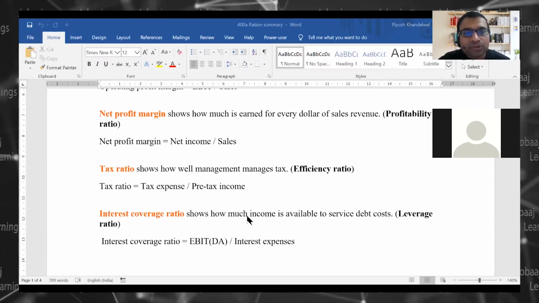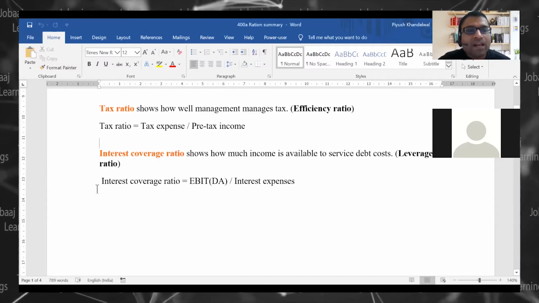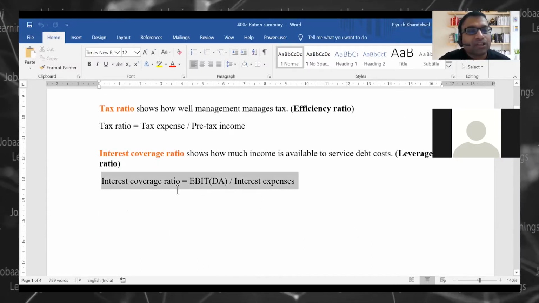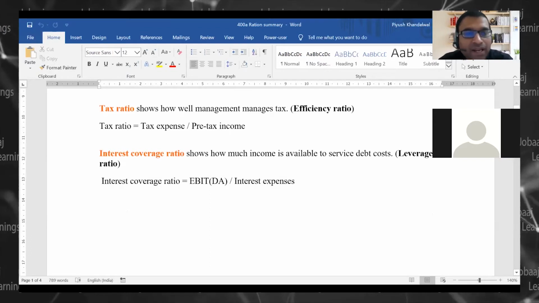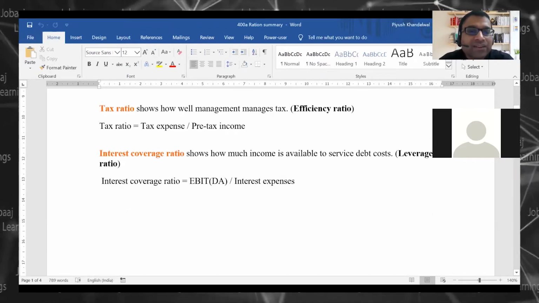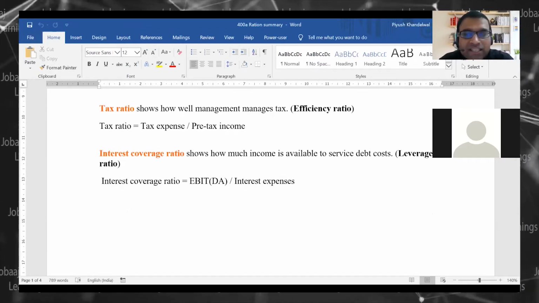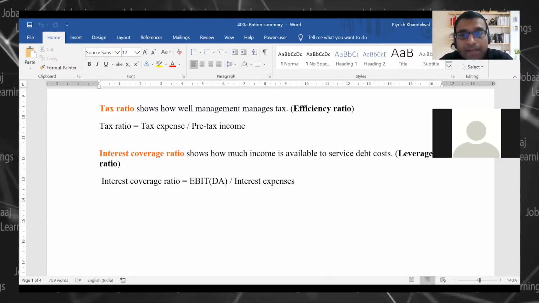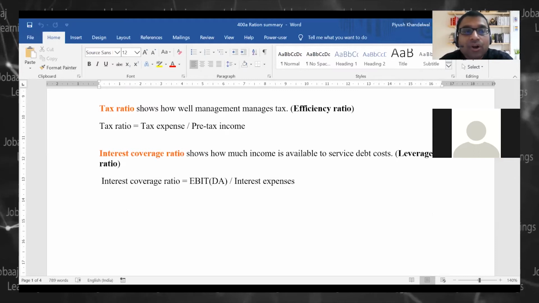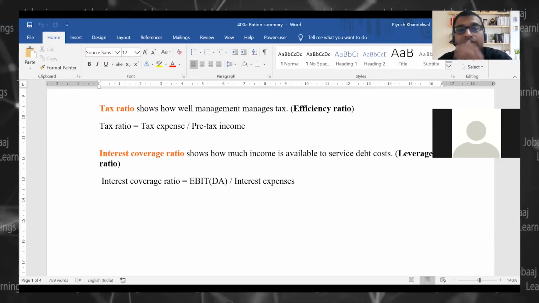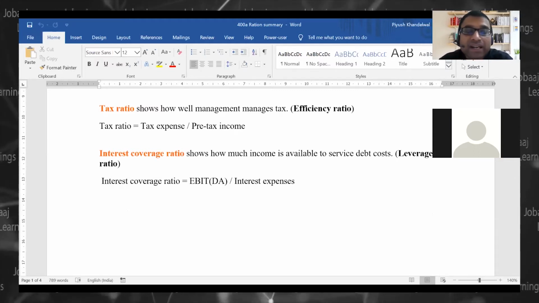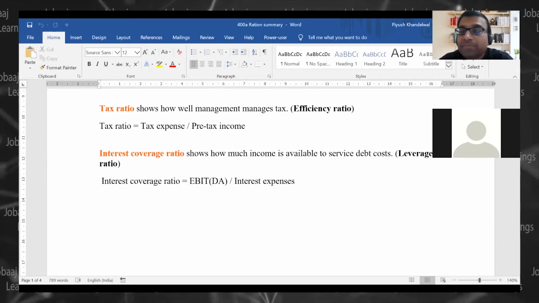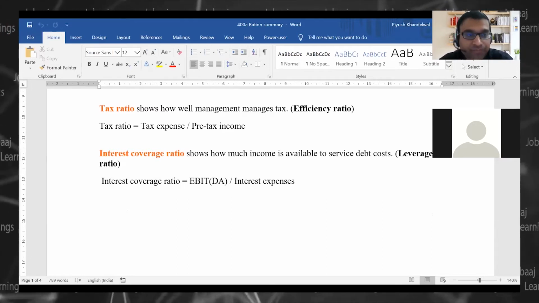Interest coverage ratio, how well you are covered, right? How well your interest expense, which is a very critical expense in today's day, is covered by your operating income, which is earnings before interest, tax, and depreciation and amortization, right?